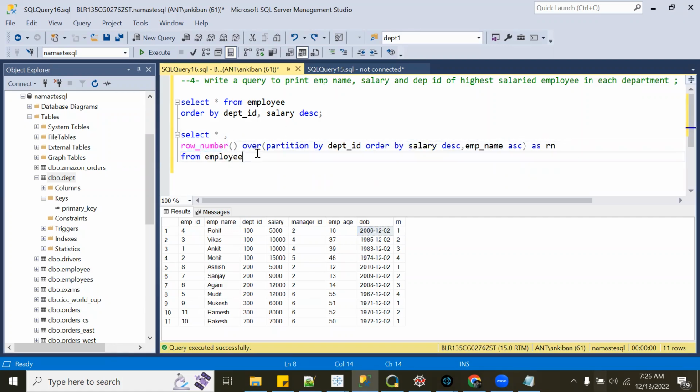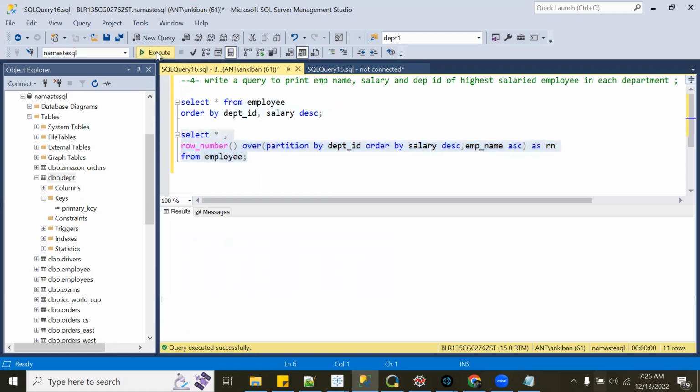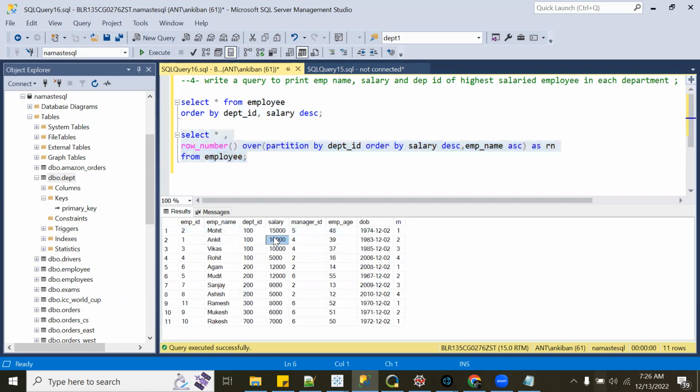Now, what we were talking about before this: how you will get the employee with the highest salary for each department ID. If I run it again, for each department, if you need the highest salaried employee, you can just do department ID, max of salary, and get the employee detail by using a join. Now again, I'm asking you this question: in each department, I need the top 2 employees by salary. Now can you get it?